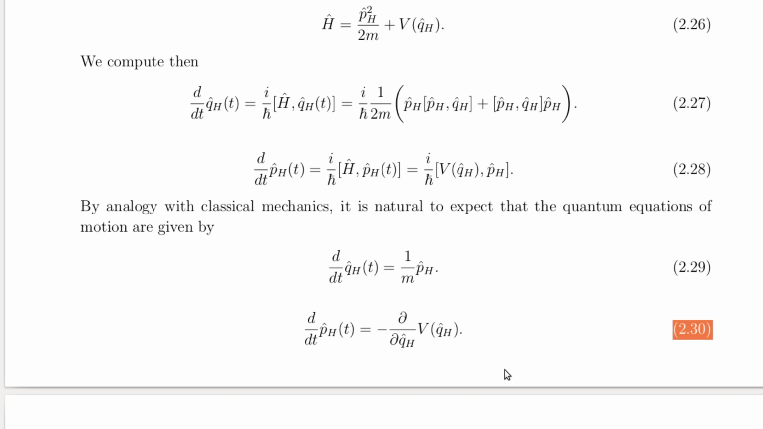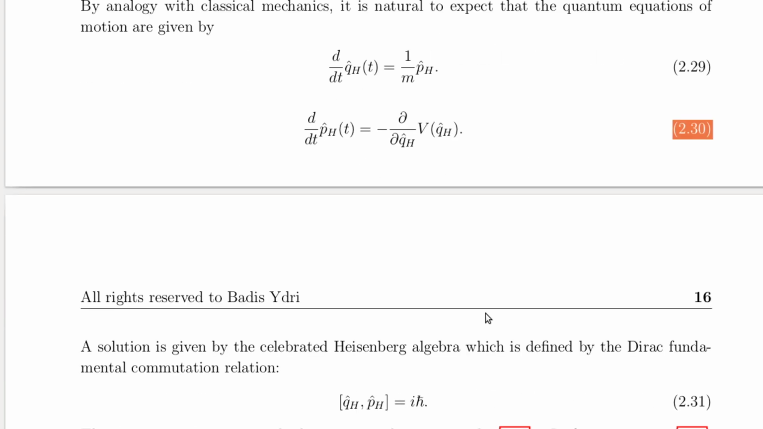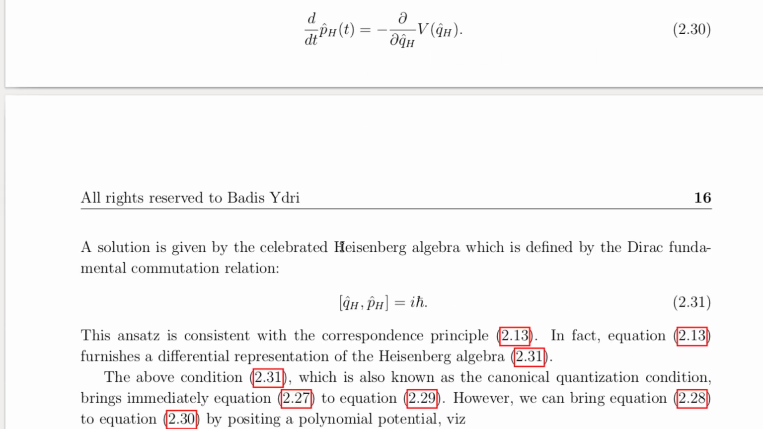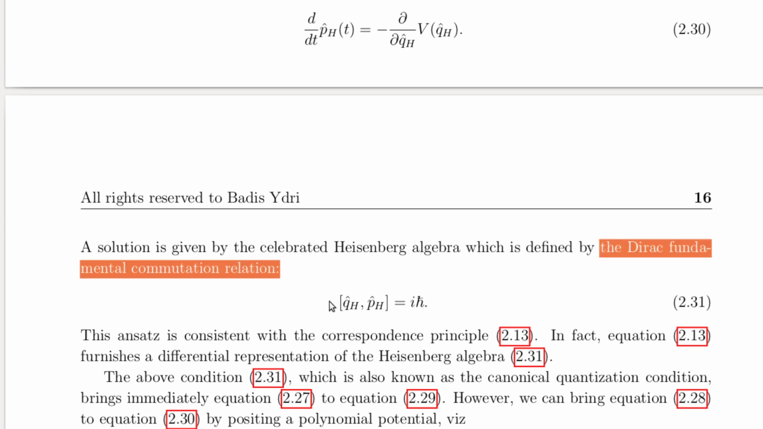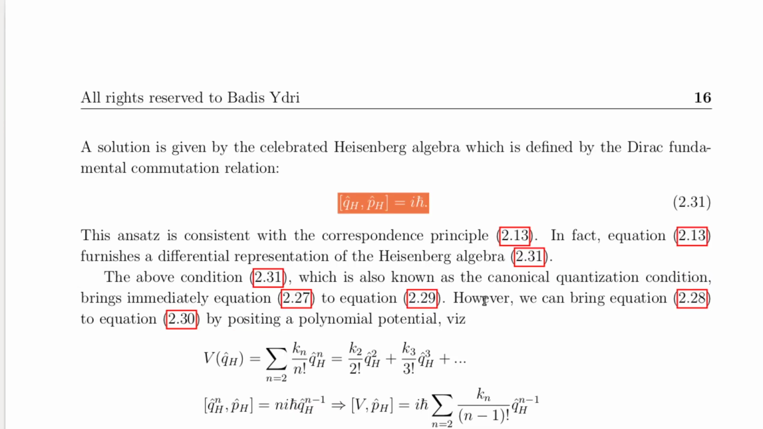We want therefore equations 2.27 and 2.28 to reduce to equations 2.29 and 2.30, respectively. The solution is given by the celebrated Heisenberg algebra, which is defined by the Dirac fundamental commutation relation shown in equation 2.31. This is also known as canonical quantization. This ansatz is consistent with the correspondence principle 2.13. In fact, equation 2.13 furnishes a differential representation of the Heisenberg algebra 2.31.